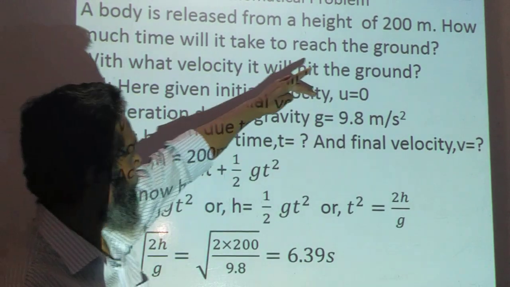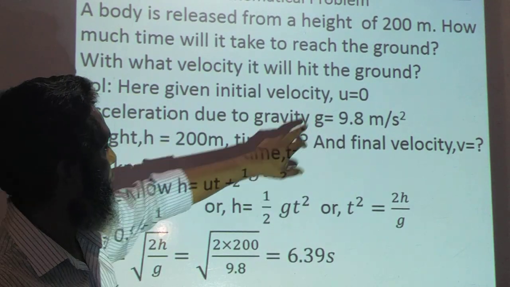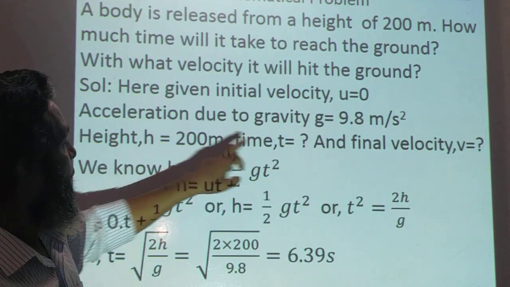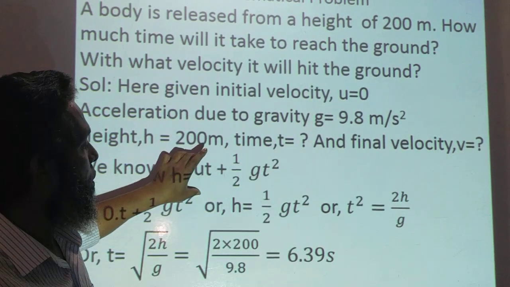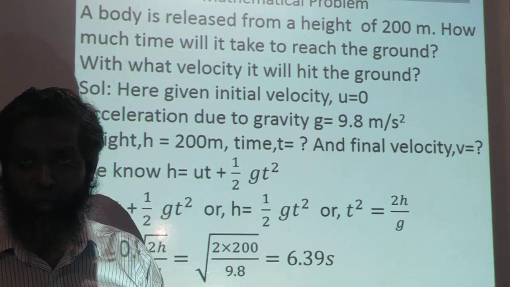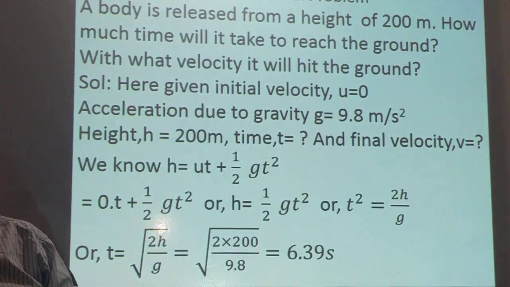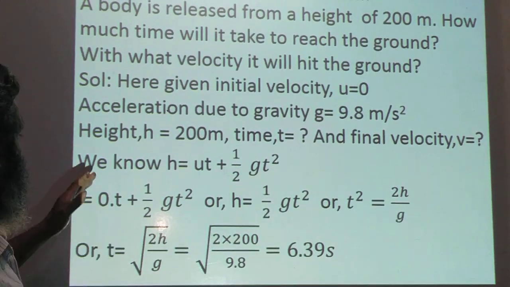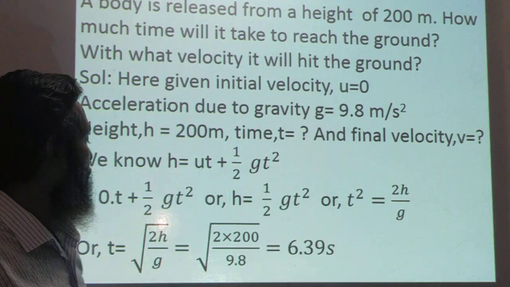So in this equation there are four quantities: three known quantities and one unknown quantity. Putting the values of the three known quantities, we can determine the value of the unknown quantity. That is h is equal to ut plus half gt square, which is our required equation.